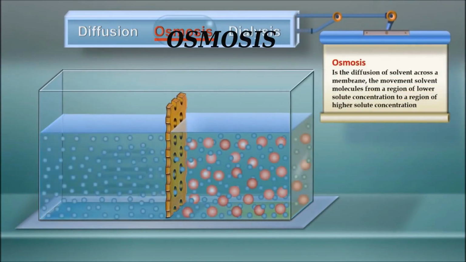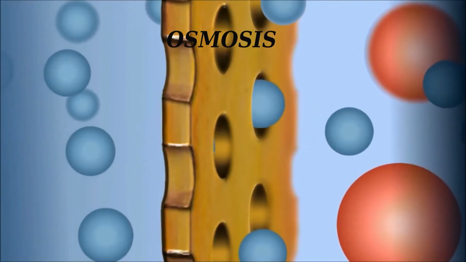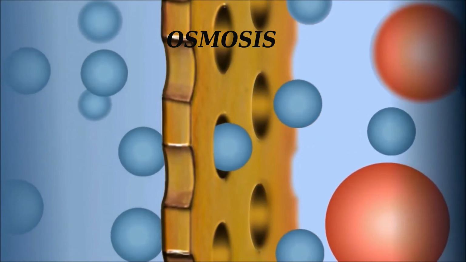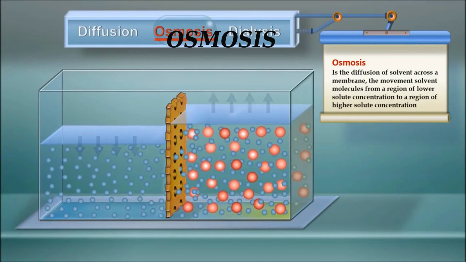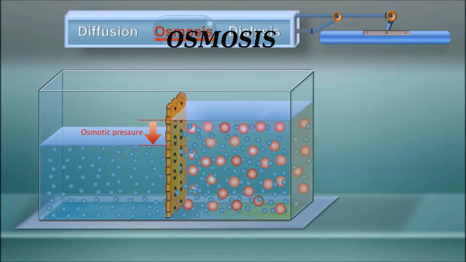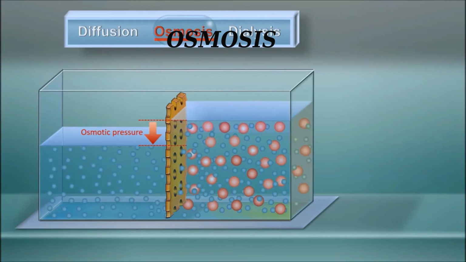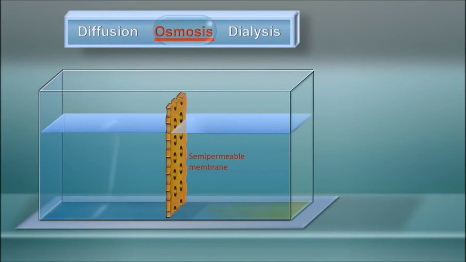Let's observe this video. Here you can see the movement of molecules from higher concentration to lower concentration. But here there is a membrane that is called a semi-permeable membrane. What is meant by a semi-permeable membrane? Yes, it allows the passage of only some molecules.